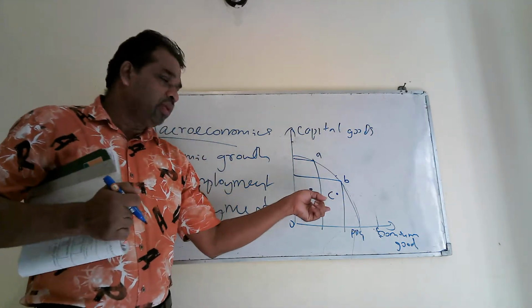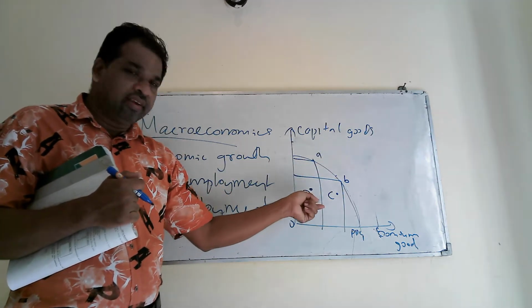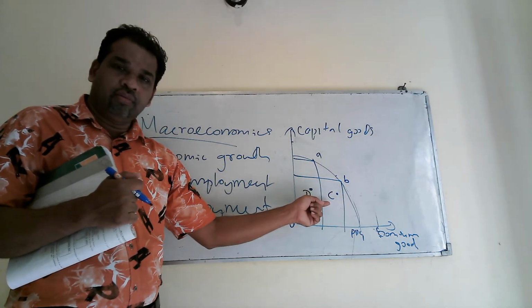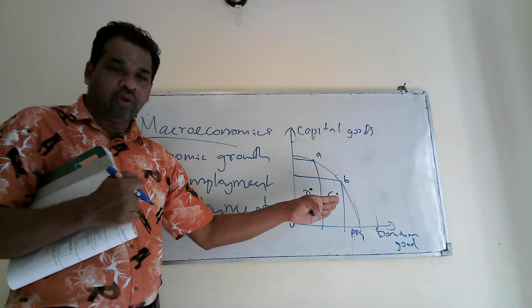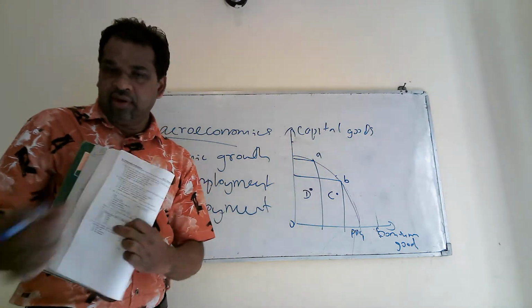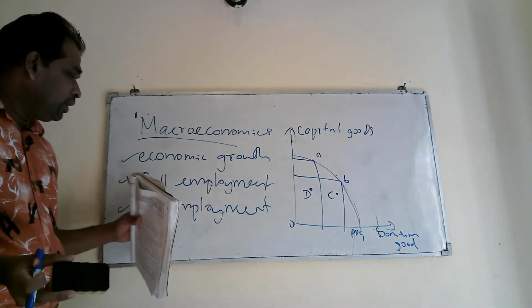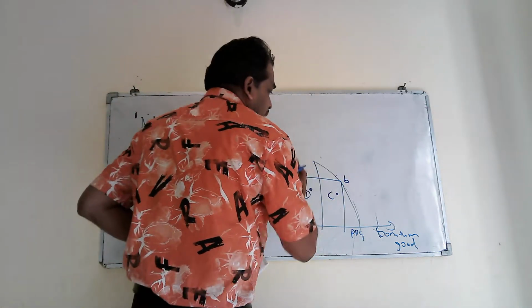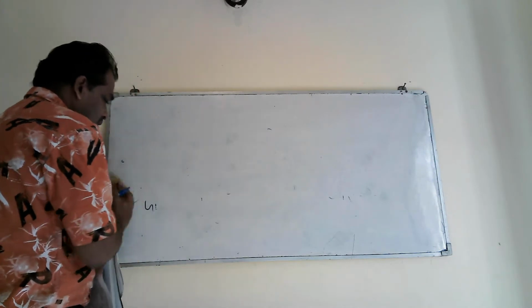Right. Then you draw the diagram at the exam and explain what is unemployment, and you can just indicate a point or 2 points with letters and explain why you have got unemployment. Because of unused resources, then you are going full marks. Right. Then we understood unemployment, full employment, economic growth. They are available in macroeconomics.